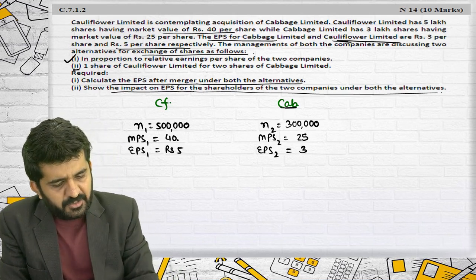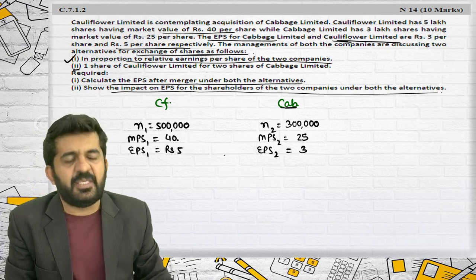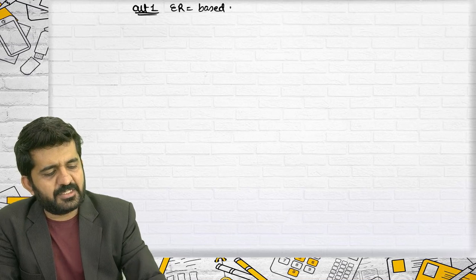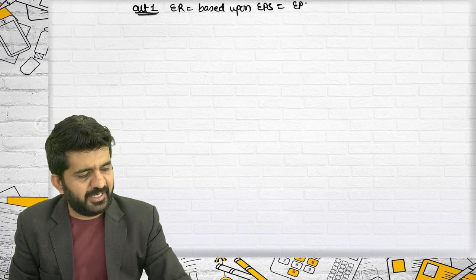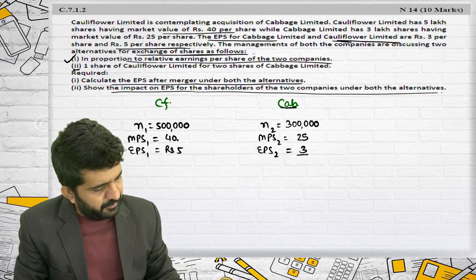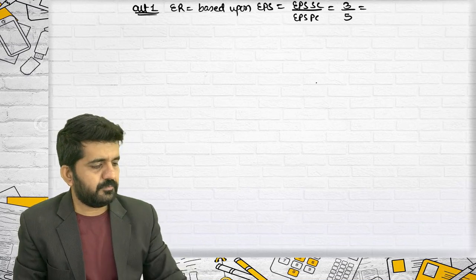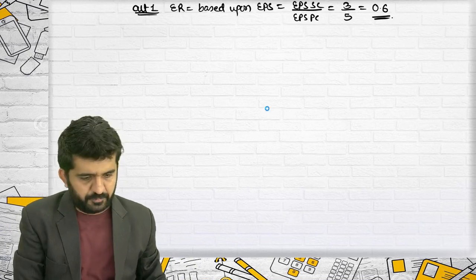So first, if the exchange of shares is in the proportion of relative EPS of the two companies, I am going to alternative 1. The exchange ratio is based not upon MPS but EPS. It is EPS of the selling company divided by EPS of the purchasing company. What is the EPS of the selling company? 3 divided by 5. It is 0.6. This will be the exchange ratio.